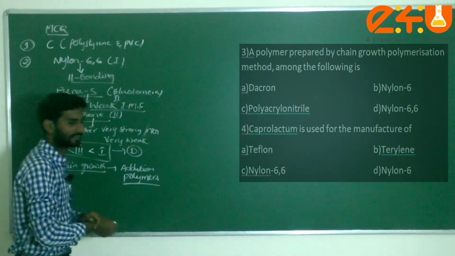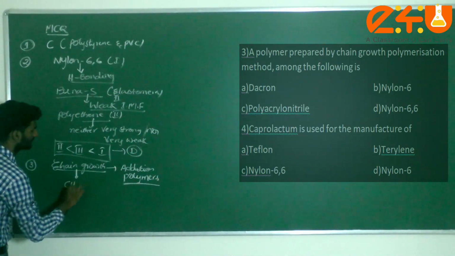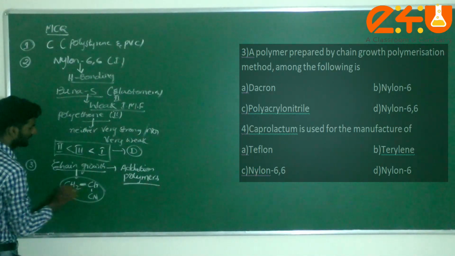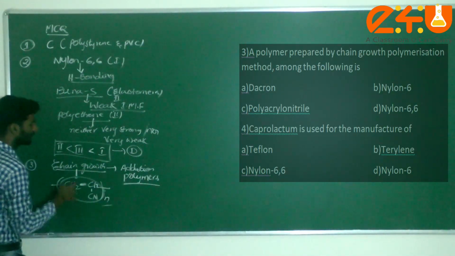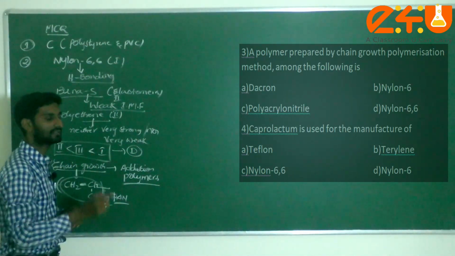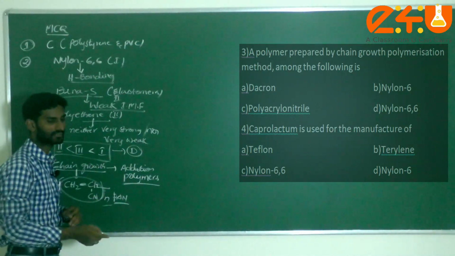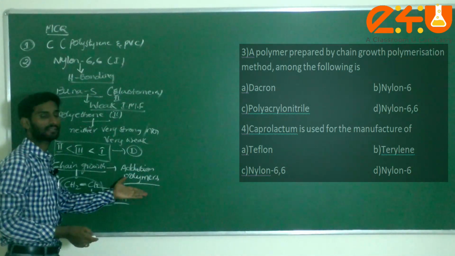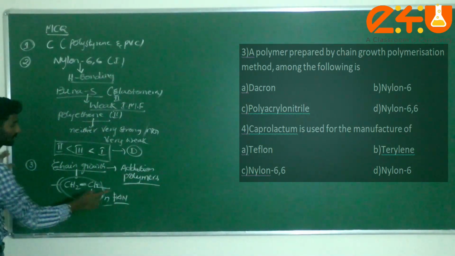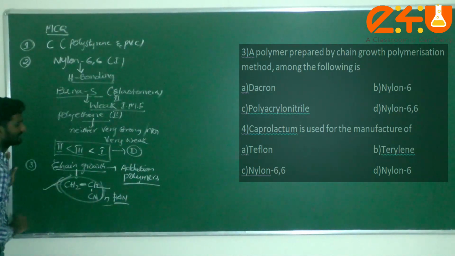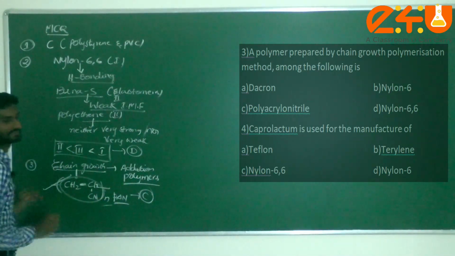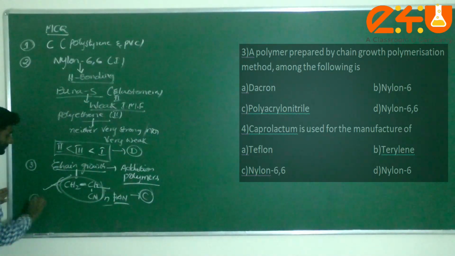Next one, polyacrylonitrile, CH2=CHCN. What is this, dear student? This is called PAN, polyacrylonitrile. It comes under addition polymer with respect to the ene system. Next, option D, nylon 66, which comes under condensation polymer. Chain growth means we can easily identify addition polymers. This is PAN, polyacrylonitrile, that is option C, sorry, option C.